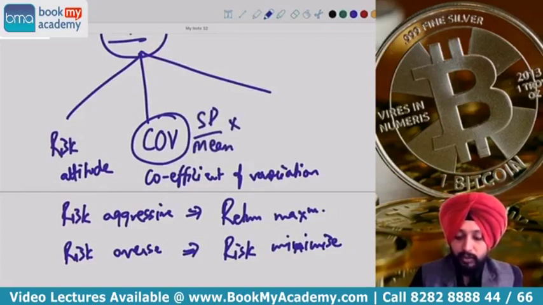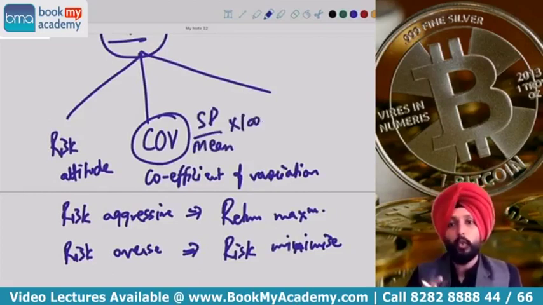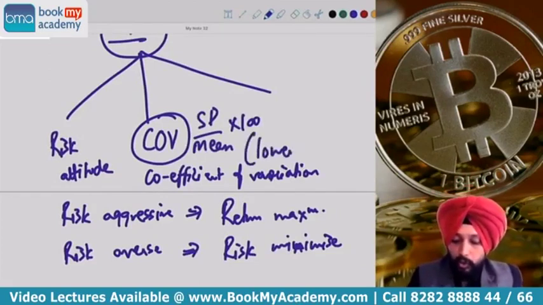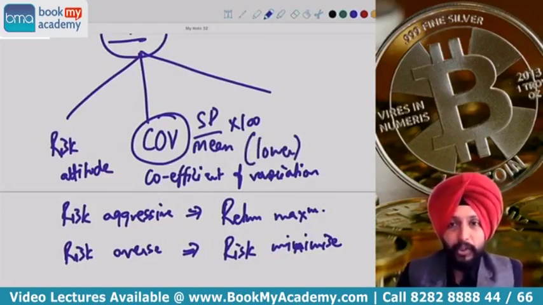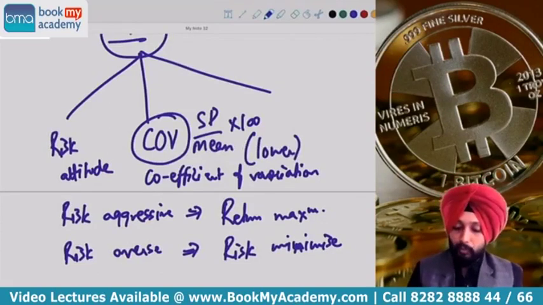Mean means average return. SD by mean into 100. That is the second formula which we use. It's called the coefficient of variation. And obviously this is lower the better. So coefficient of variation is SD by mean into 100, which is lower the better. And lastly, what we discussed was the Sharpe ratio.